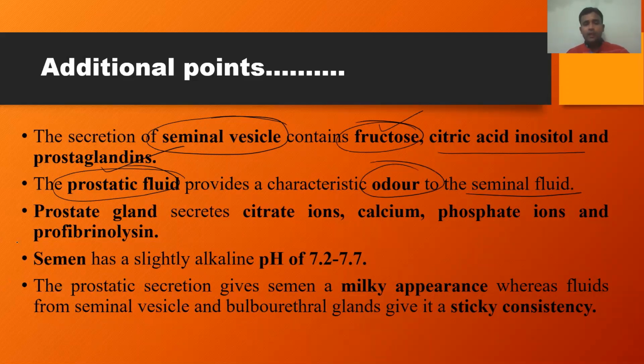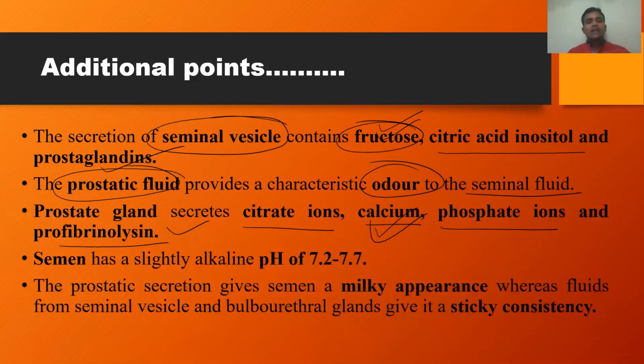The prostate gland secretes citrate ions, calcium, phosphate ions, and fibrinolysin. These are the secretions of prostate gland. In our textbook, only the fructose, calcium, and certain enzymes are mentioned.